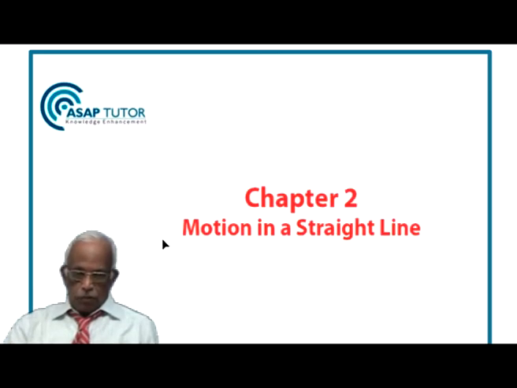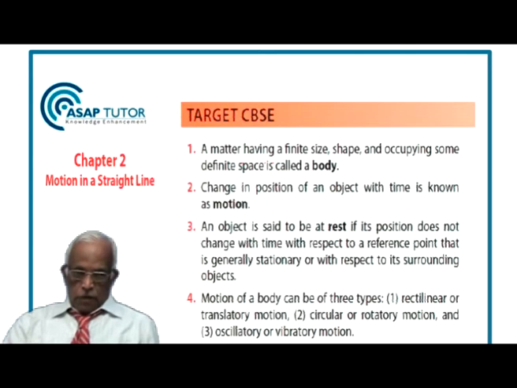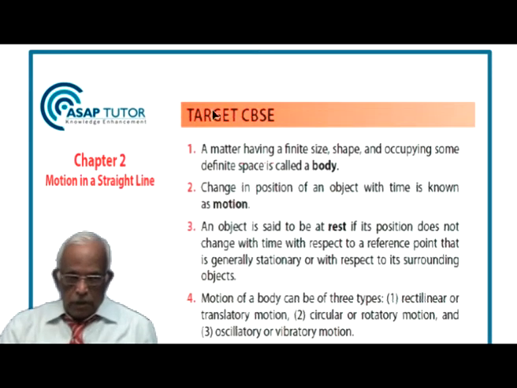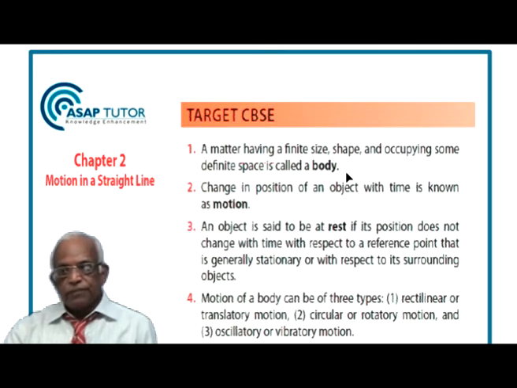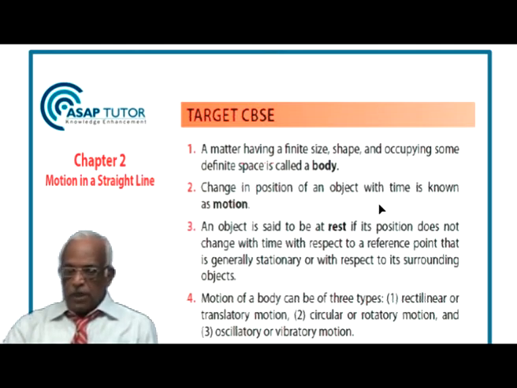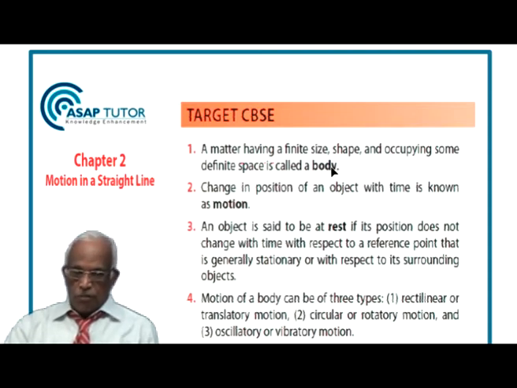This is chapter 2, motion in a straight line. Now, a matter having a finite size, shape, and occupying some definite space is called a body. Change in position of an object with time is known as motion. So we have defined the word body or an object and its motion.